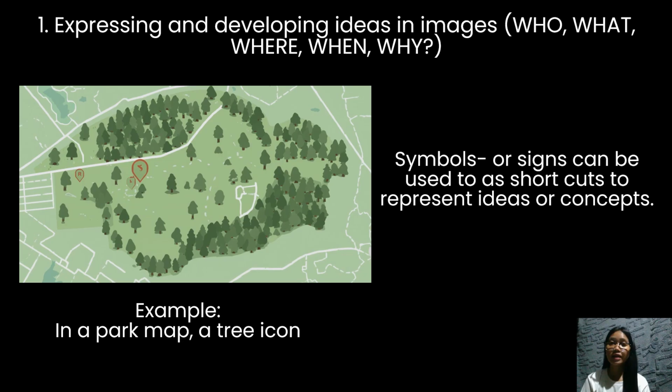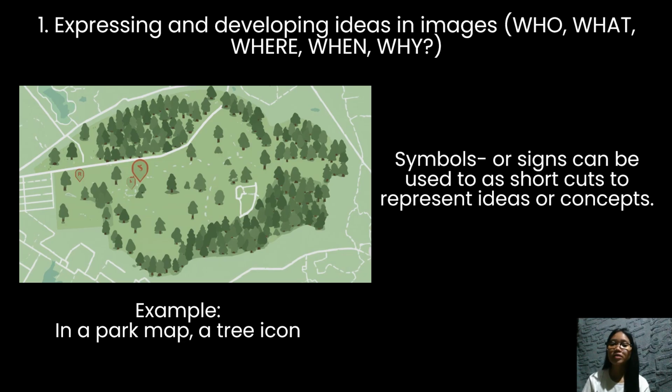For this context, working with images and the visual semiotic mode, these three meaning functions are described as expressing and developing ideas in images. Who, what, where, when, why? So first is the symbols. Symbols or signs can be used as shortcuts to represent ideas or concepts.